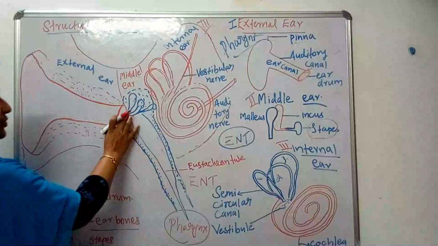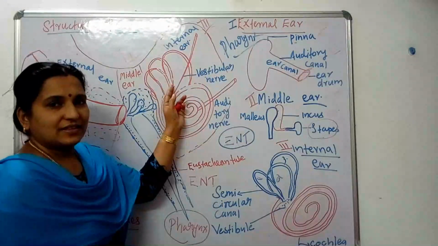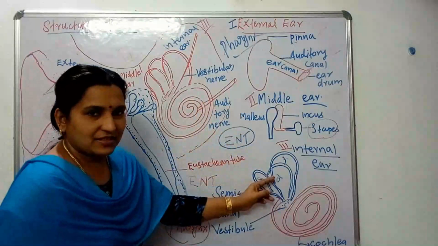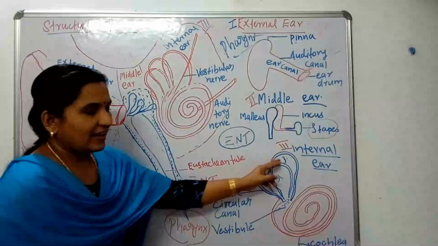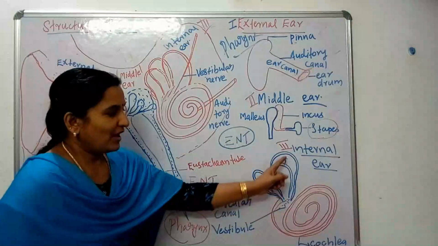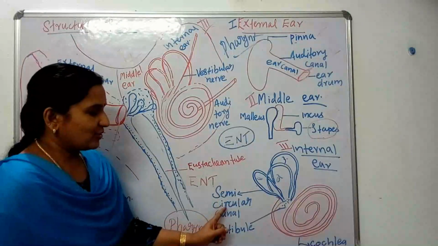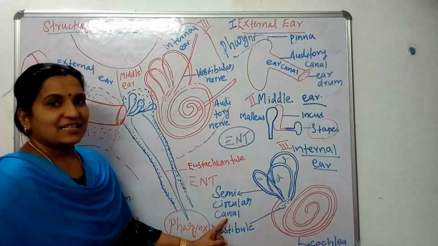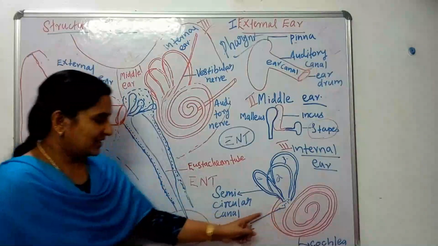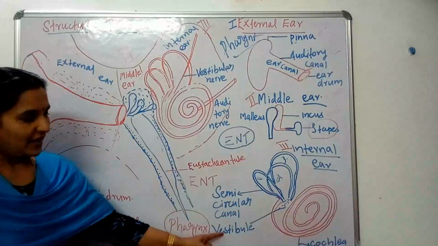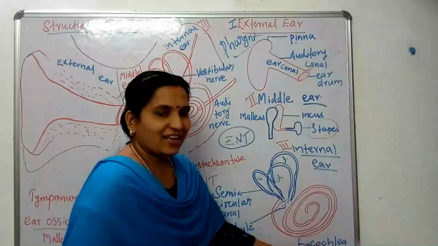Okay, then next to the middle ear is the internal ear. Internal ear consists of the following parts. First one, you can see there are 3 canals: 1, 2, 3. They are known as semicircular canals. Then here you can see another part that is known as the vestibule. Here you can see there is a coiled structure. That structure is known as the cochlea.